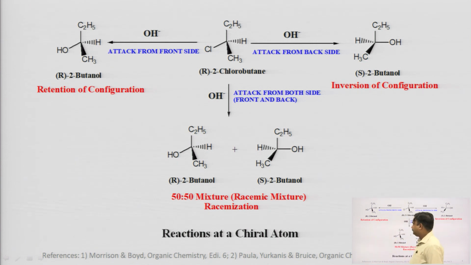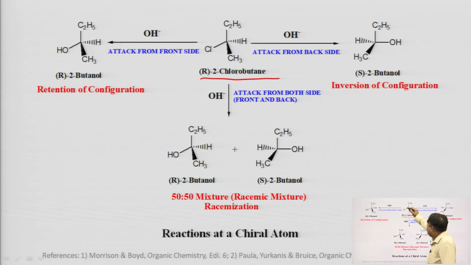Here are very simple and very good examples. Suppose we have R-2-chlorobutane. How can we decide it is R? You know the sequence rule, you know how the priority is given.